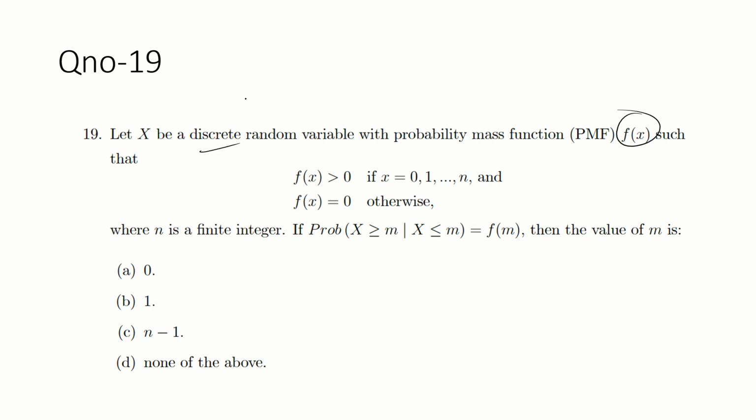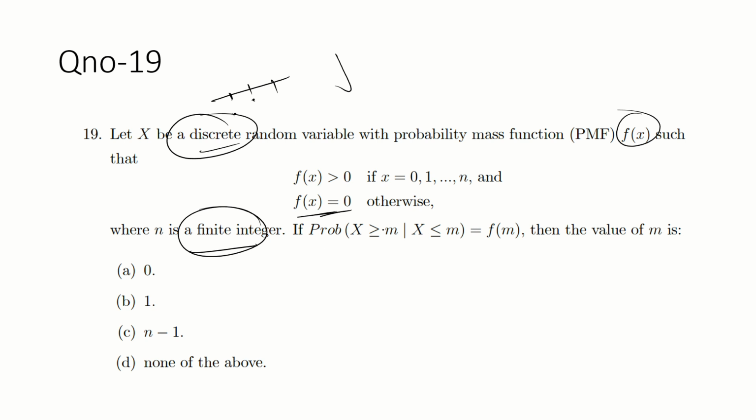Discrete means a point value, not continuous. If it is continuous, there is an integration sign here. Whenever you face a continuous variable, there is a range involved in it. So that's why the values are x equal to 0 and so on, discrete points, because this is discrete in nature and its probability function is given. The probability mass function is positive if x is taking these values, and if x is taking other values, then f(x) equals 0. Where n is a finite integer. Guys, this is given.